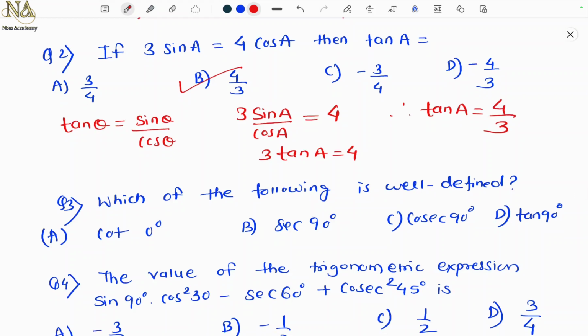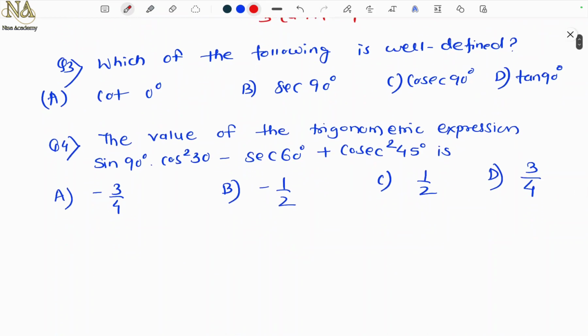Next question. Which of the following is well defined? Now see here, cot 0. Cot 0 is not defined because it is cos upon sine, and sine 0 is 0. Again, sec 90 is not defined because cos 90 is 0, so that is not defined. Then cosec 90, yes, sine 90 is 1. So 1 upon 1, yes, cosec 90 is defined. So the answer is option C.